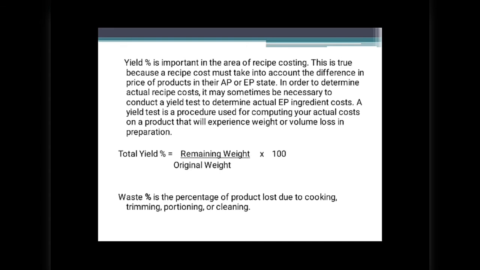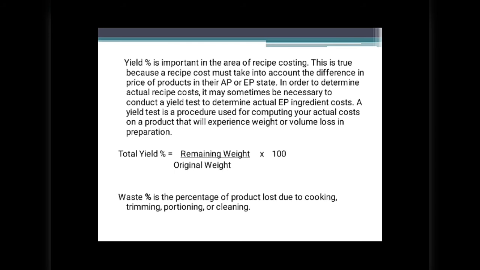Yield percent is important in the area of recipe costing. This is true because a recipe cost must take into account the difference in the price of products in their AP or EP state. In order to determine actual recipe cost, it may sometimes be necessary to conduct a yield test to determine actual EP ingredient cost. A yield test is a procedure used for computing your actual cost on a product that will experience weight or volume loss in preparation.